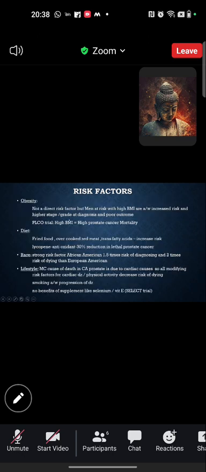Obesity is not directly a risk factor, but it is associated with morbidity from prostate cancer and an increased risk of cancer with high grade and higher stage. There is one trial, the PLCO trial, which states that high BMI is associated with high prostate cancer mortality.